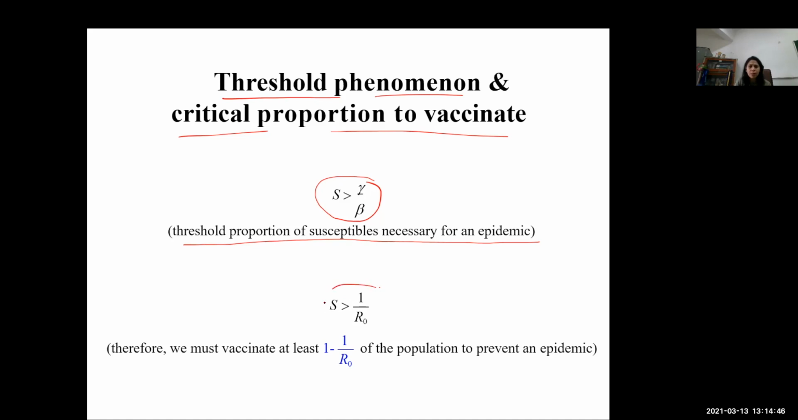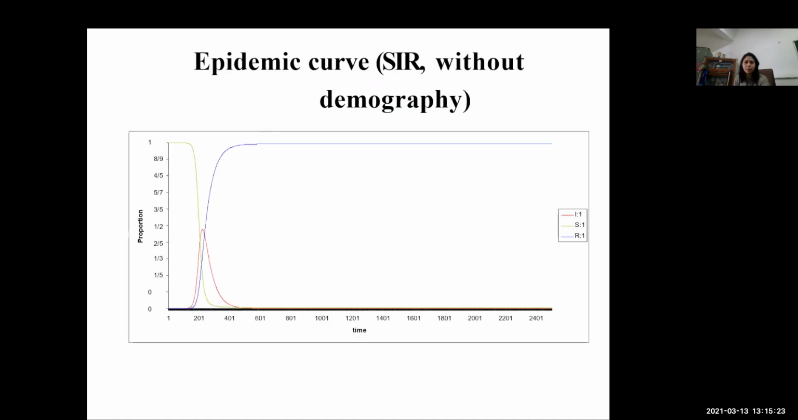If this S naught is greater than 1 over R naught, then we must vaccinate at least 1 minus 1 by R naught of the population to prevent an epidemic. So that's how a mathematical term can help us decide, or forecast, how much of the population we need to vaccinate. It is not randomly declared that these many people will be vaccinated. No, all mathematical calculations have been made for that.